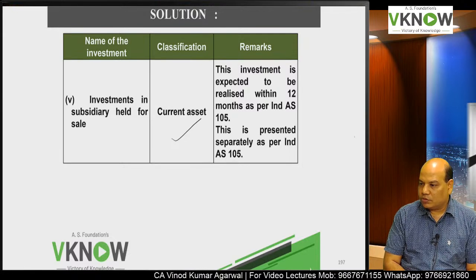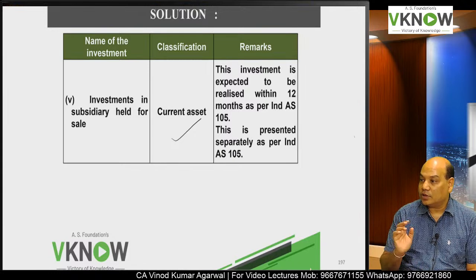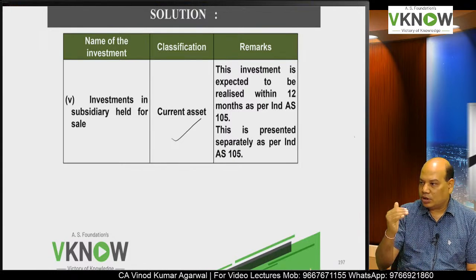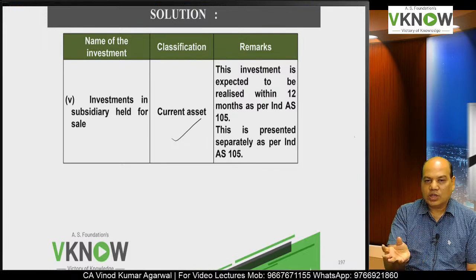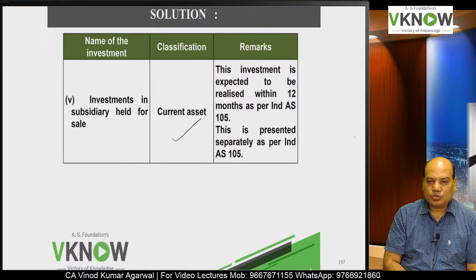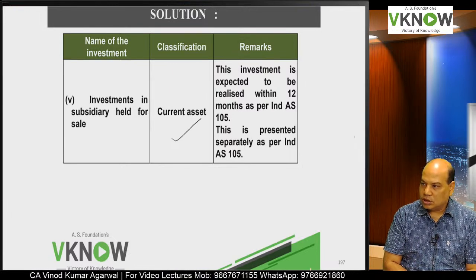Ind AS 105 is called non-current asset held for sale. So usually it is a non-current asset, but held for sale means you want to sell it within 12 months. So the classification changes from non-current to current, because the purpose of holding that investment has changed.